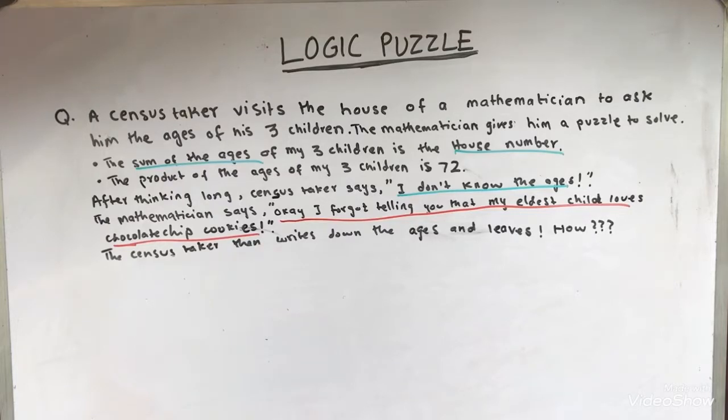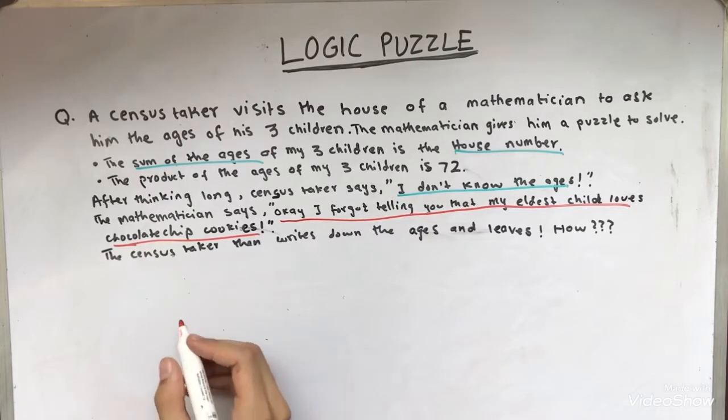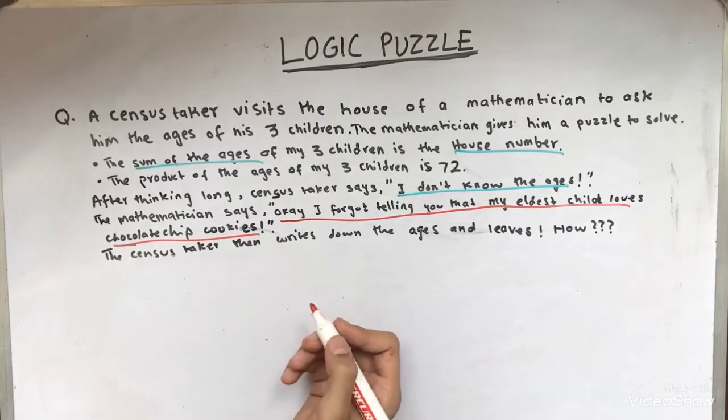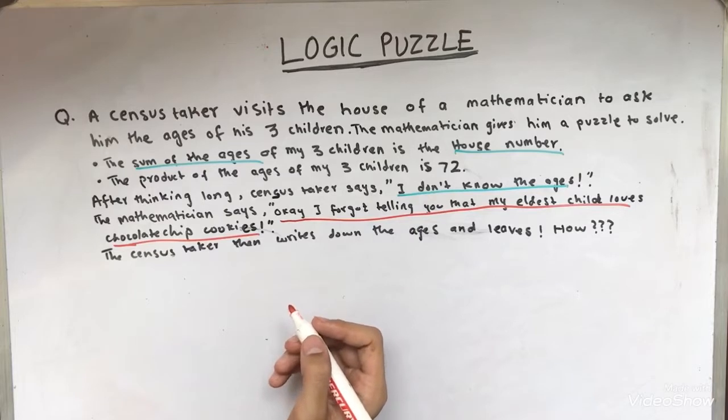We'll find out. First of all, in any logic problem, we write down the information so that it is convenient for us to comprehend it. It says the product of the ages is 72. So I'm going to write down the 3 ages that multiply to 72.